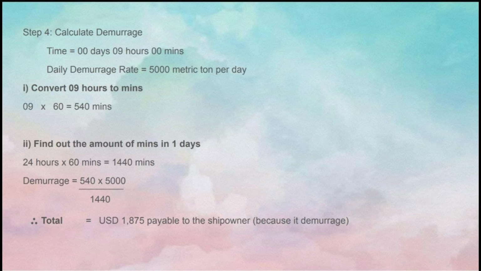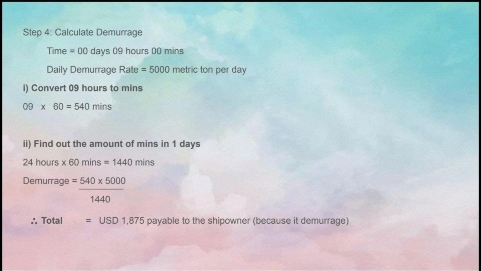The last step in the lead time calculation is to calculate the demurrage. From the previous calculation, we got that the demurrage will be calculated for 9 hours. We need to go to the question and find out the daily demurrage rate. We can see here that the daily demurrage rate in the question is 5,000 metric ton per day.